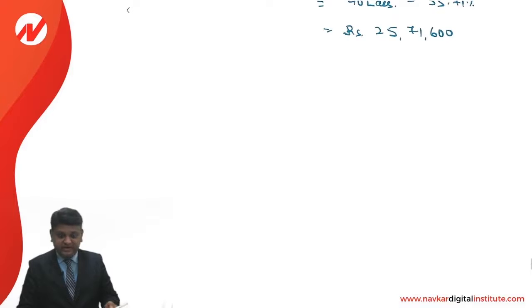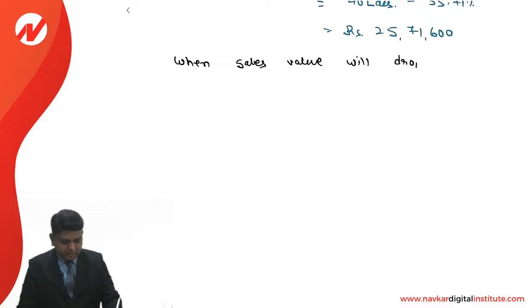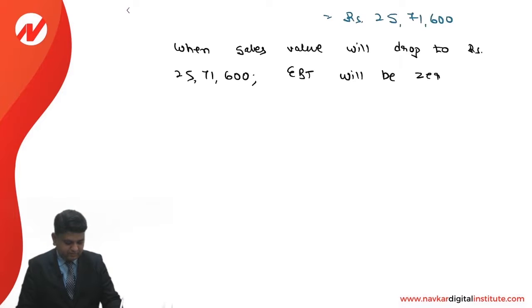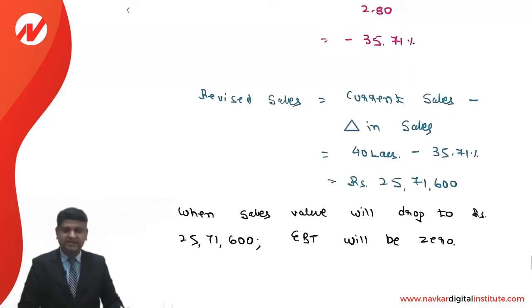So we can write a one line conclusion: when sales value will drop to rupees 25,71,600, comma, EBT, earning before taxes, will be 0. This is the way we can write the answer.